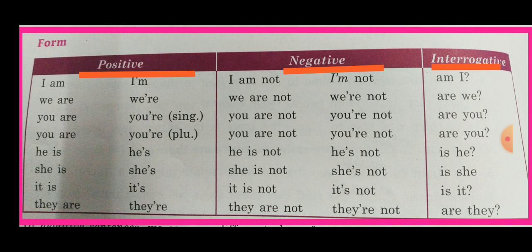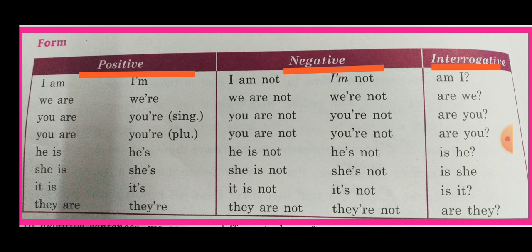Now read these. In positive sentences, in the present tense, we use is, am, are, like I am late, we are late, you are late. This is how is, am, are are used in positive sentences. In negative sentences we add not along with these forms of be, like I am not lying, we are not studying, you are not late.